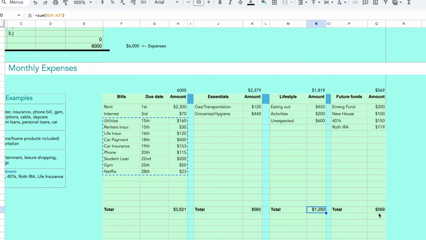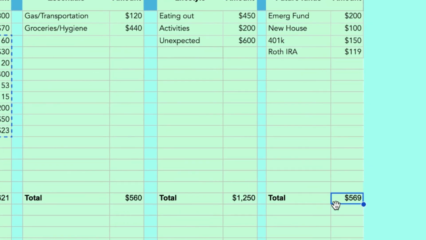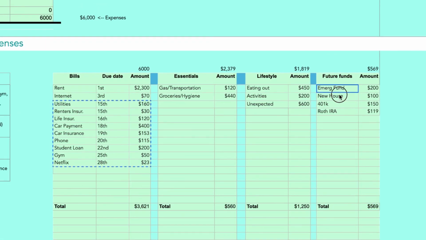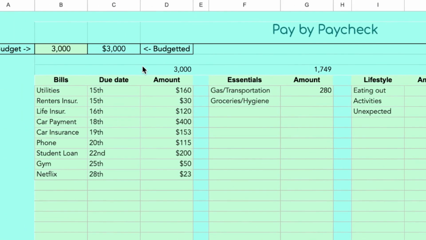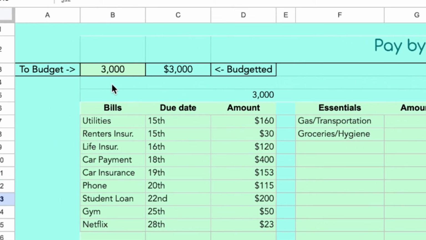Going to the monthly spending plan. As you can see, that's exactly how much we have allocated for the month. Everything works out really perfectly with this method, guys. So we're just going to go ahead and copy paste everything that's left. Boom. And let's go up. As you can see, we reached our 3,000 goal.